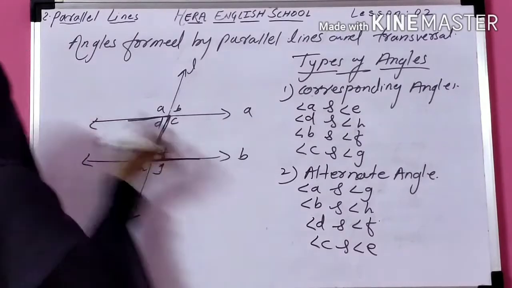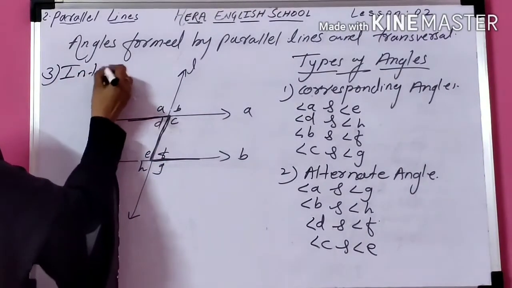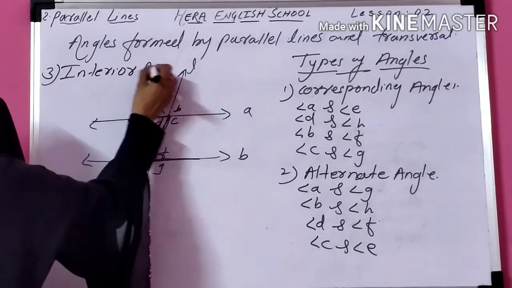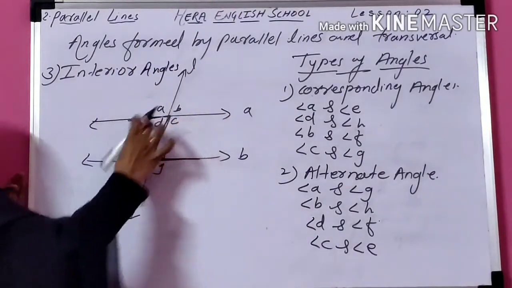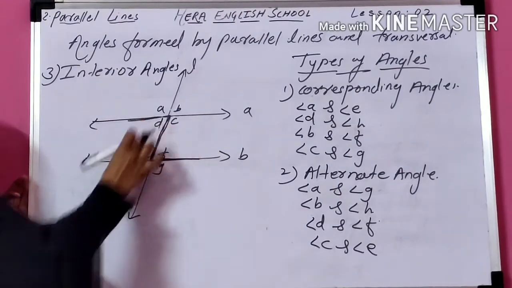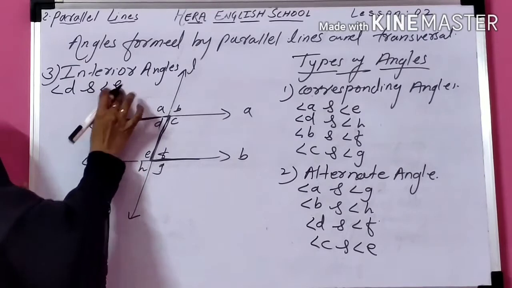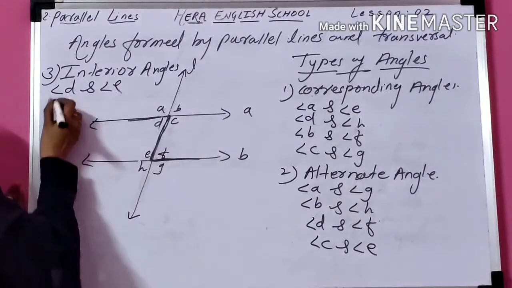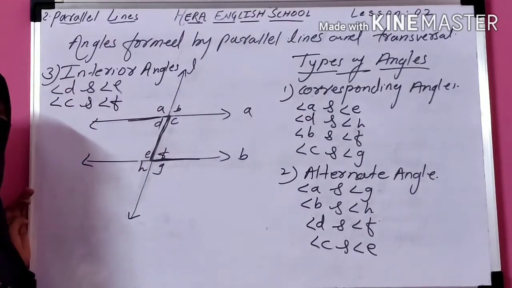Now the third one is interior angles. Interior means the interior part of the lines. So the interior part from the left side: angle D and angle E. From the right side: angle C and angle F. This is the third category.